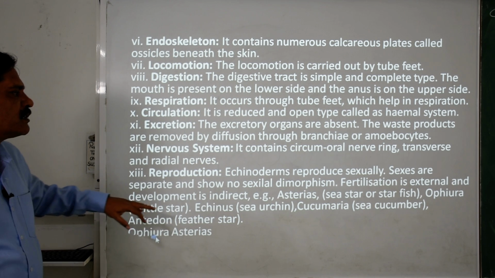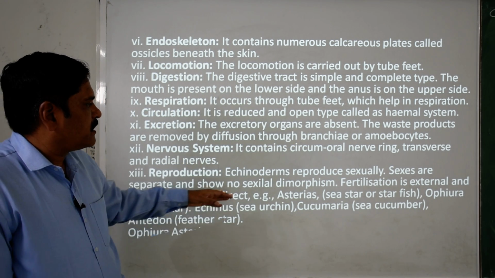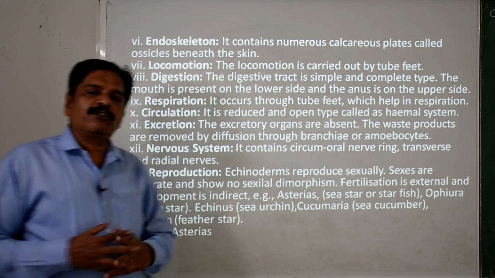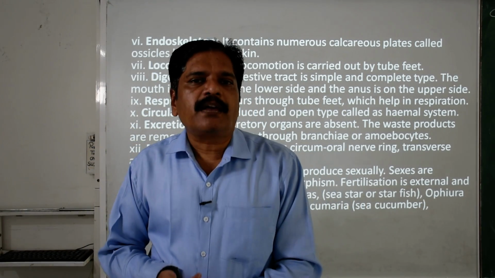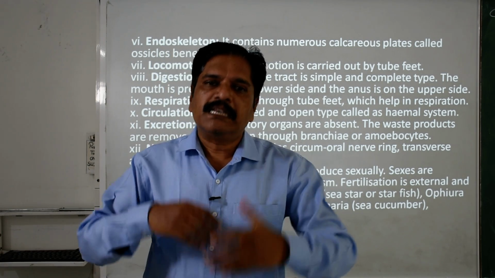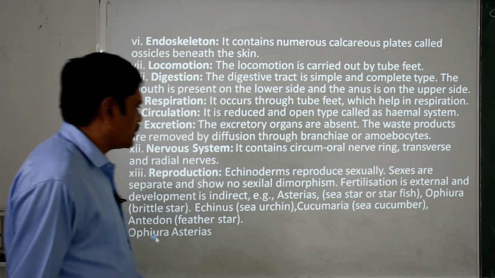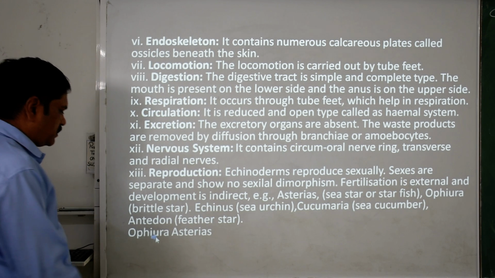Then reproduction: echinoderms reproduce sexually, and they show sexual dimorphism. What is the meaning of sexual dimorphism? In this, the individuals are unisexual, and male and female can be easily identified by their external features. Starfish are a good example of this.